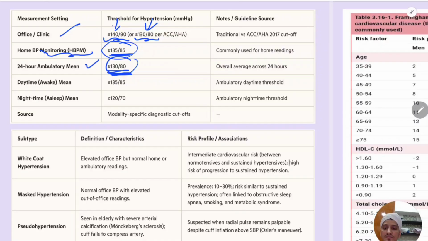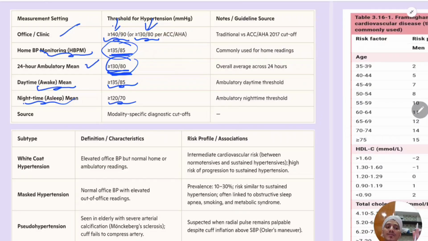And one more important point: in home BP, when the patient is awake, the threshold is 135 by 85, and when the patient is sleeping, for example at night time, the threshold is again lowered, 120 by 70. Okay, ambulatory nighttime threshold. So this is also very important.